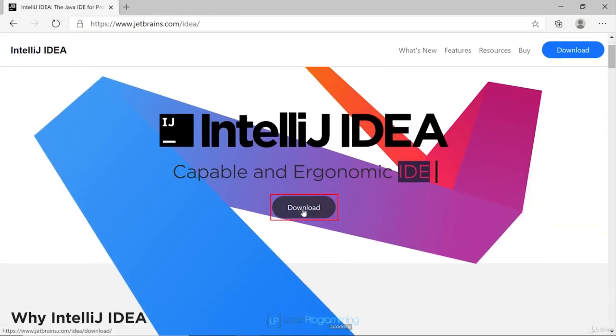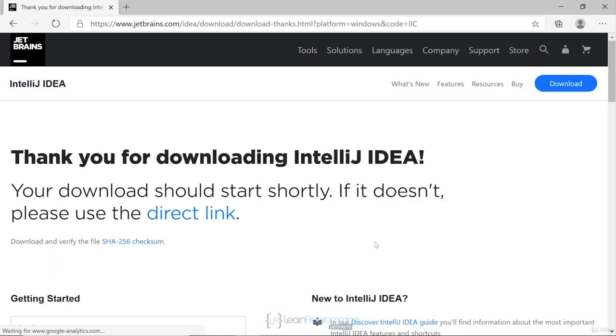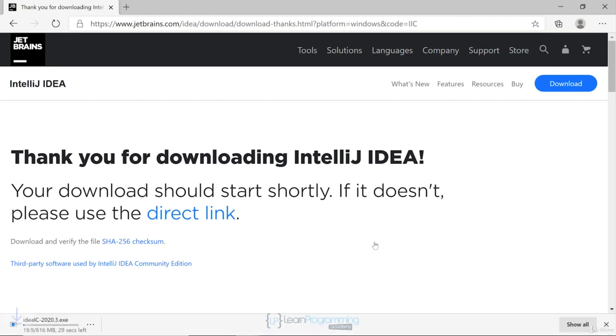Click on Download. So you can see over here to the right, there's a Community Edition. That's the one we're going to download. The Community Edition is free. I'm going to click on Download. The Ultimate Edition has some extra features, but you'll have to pay for it. You won't need those extra features for this course. So I'm going to leave that to download, so you can see it downloading in the bottom left-hand corner of the screen.